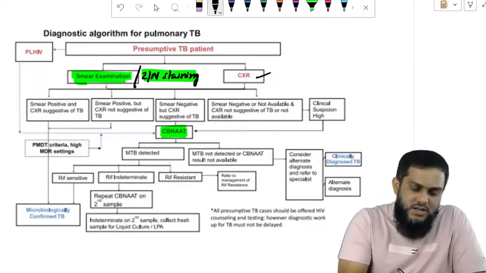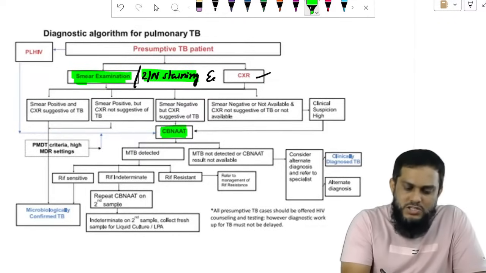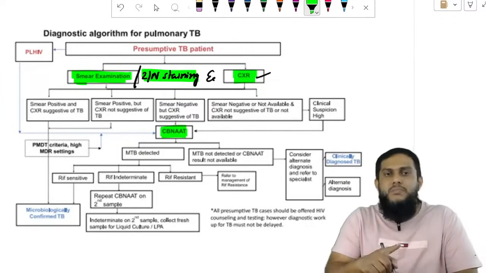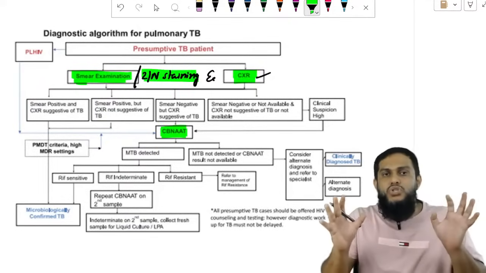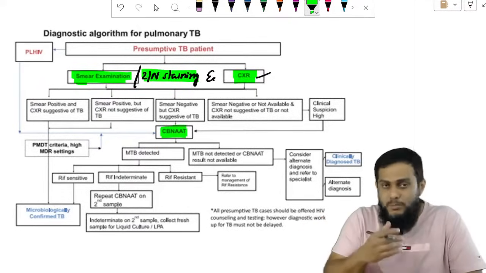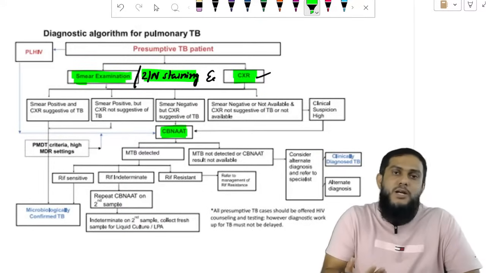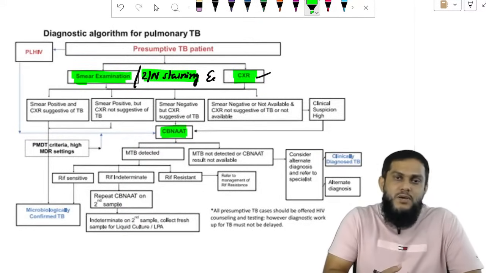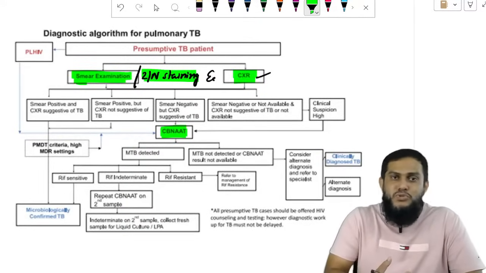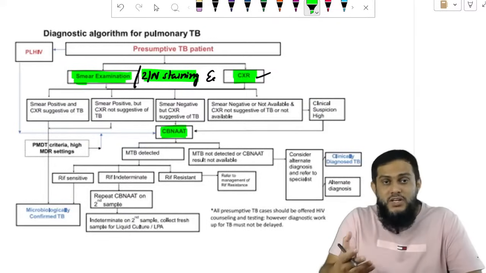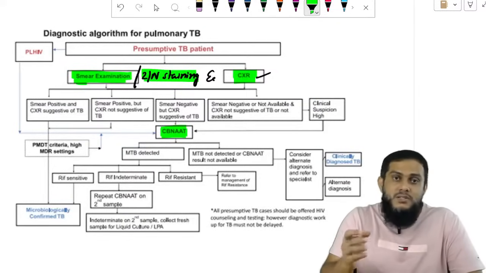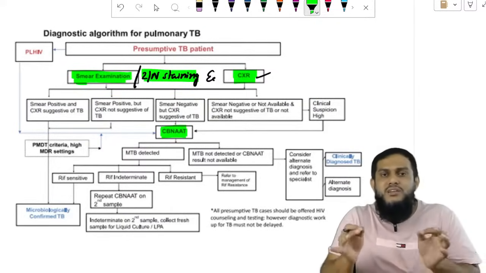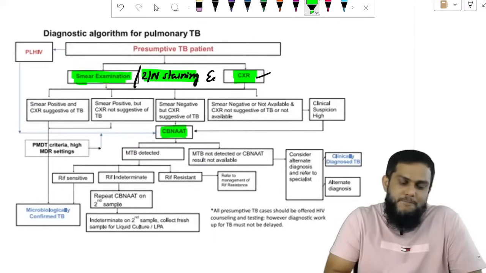Sir, guideline says first do smear examination and chest x-ray. Whether they are positive or negative, I have to confirm by CBNAT. If they are positive, anyway CBNAT will be positive. If they are negative, they may miss. CBNAT will finally tell positive. So final result is completely dependent on CBNAT.